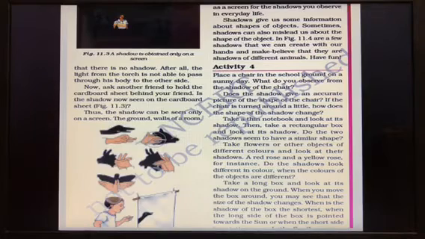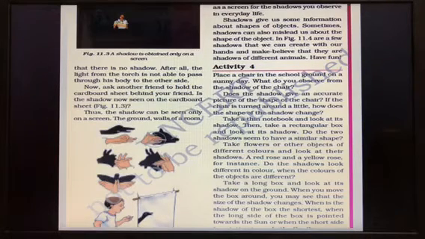You can try to do this seeing the picture. Okay, do this when you sit and do. It doesn't take much time, 5 to 10 minutes. You can finish off all the activities of this lesson. That is, the first activity was to take an opaque object and see what type of object it is, whether it will allow the light to pass through it or not. That activity was there.